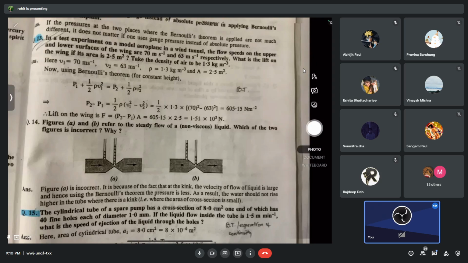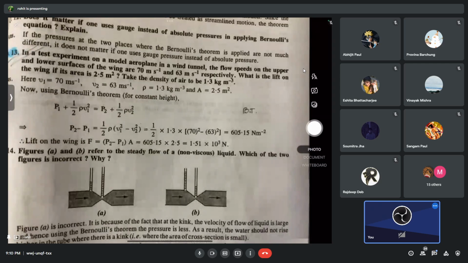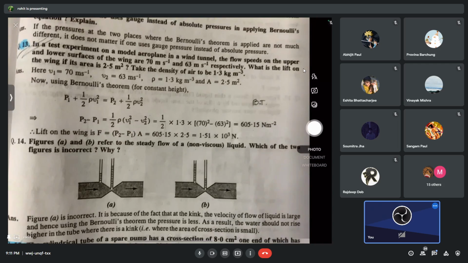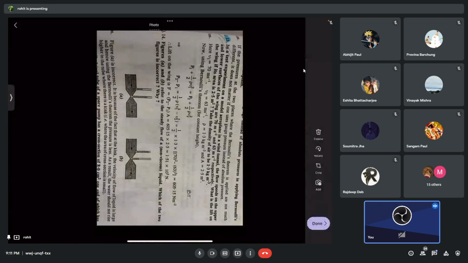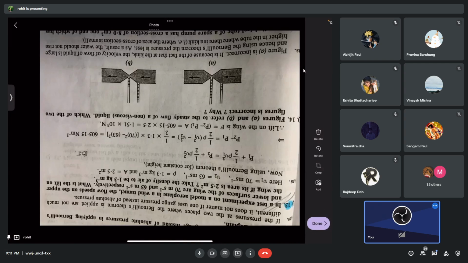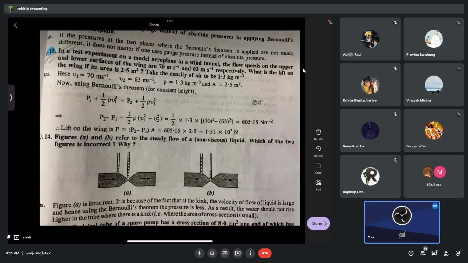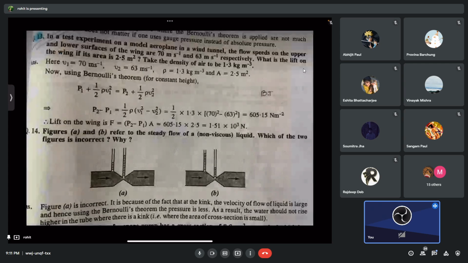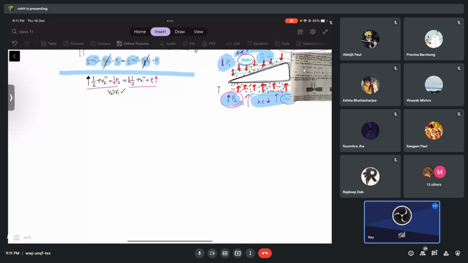I can take only two of them right now, so check both questions, question number 13 and 14. The solution is there in front of you, so please check.